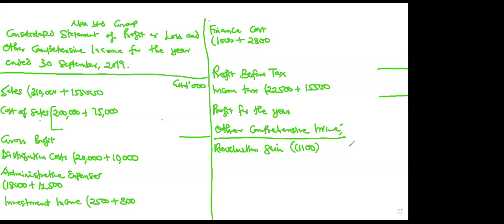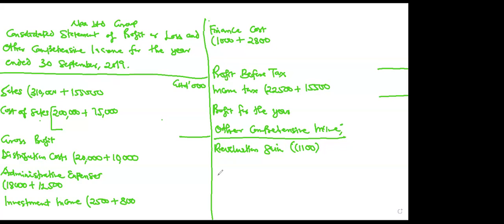And since revaluation gain is a component of equity, you take only the parent, just like share capital. You remember when we are consolidating under equity, the share capital, we take the share capital of only the parent. Do you remember that? Yes. So for the revaluation gain too, you take that of only the parent. Then again, you also leave one line in case there is an associate, and the associate has a revaluation gain.